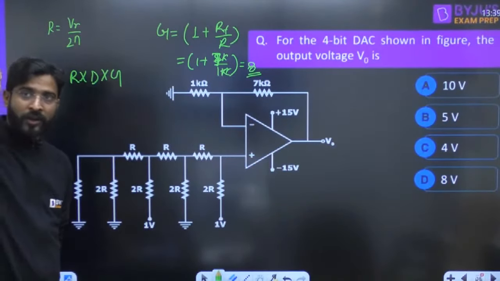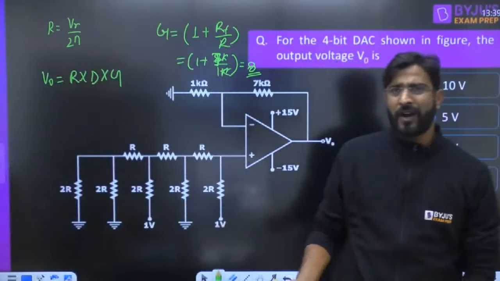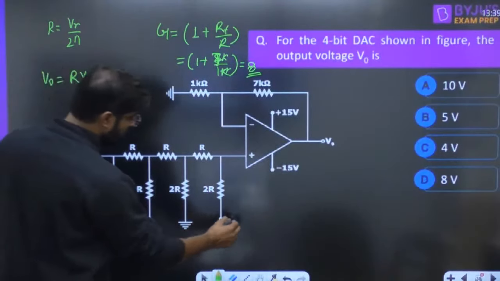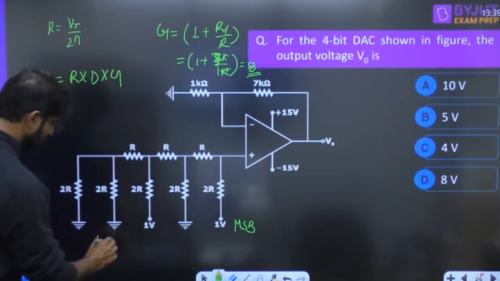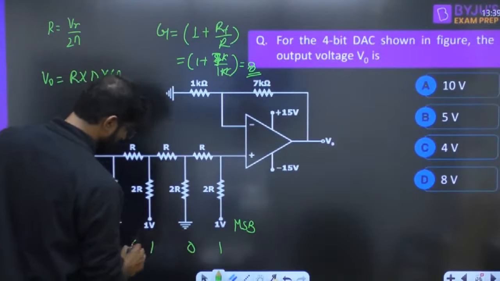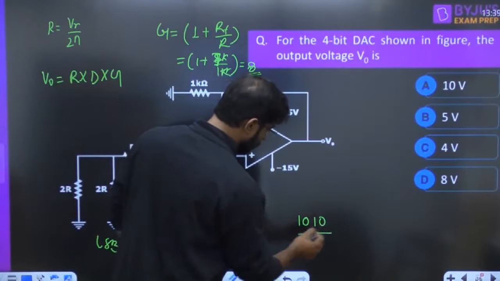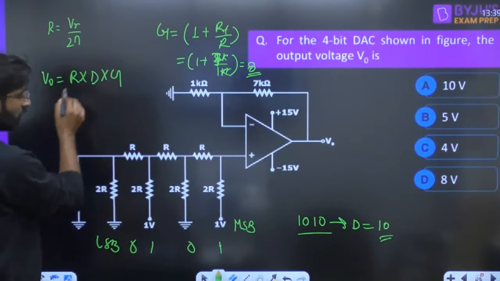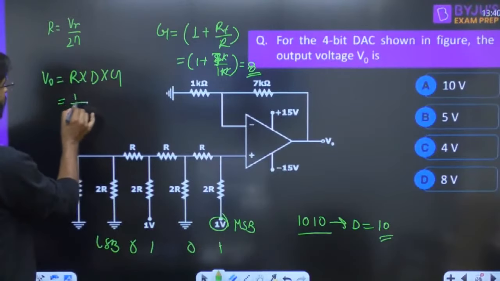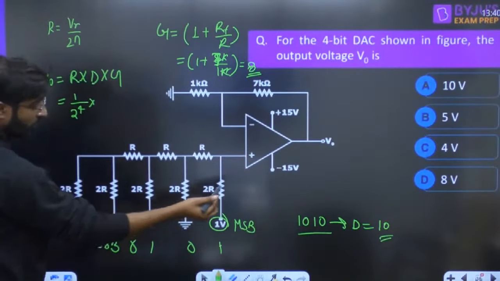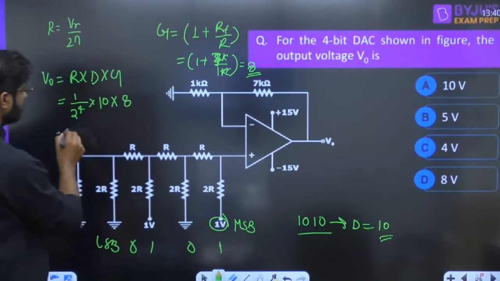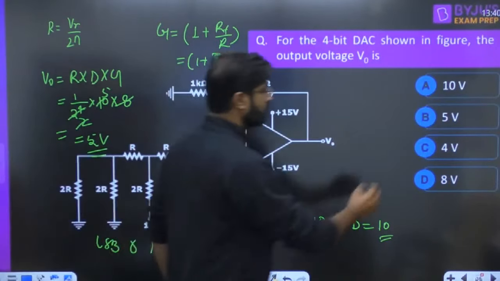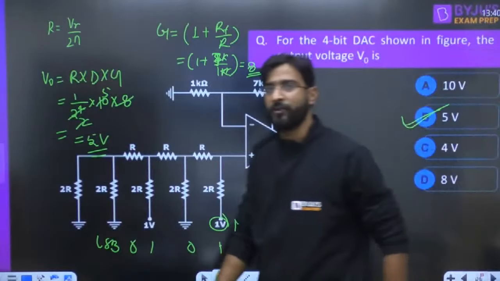Right, Likhit. If R-2R is given, why would you use the minus sign? Directly we can write VR upon 2 raised to power n. Decimal equivalent: this is MSB, this one is LSB. 4-bit is there, 1010. The decimal equivalent is 10. Resolution: VR, the reference voltage, is 1 volt, so 1 upon 2 raised to power 4. Decimal equivalent of 1010 is 10. Gain is 8. 5 volt is the answer for this question.